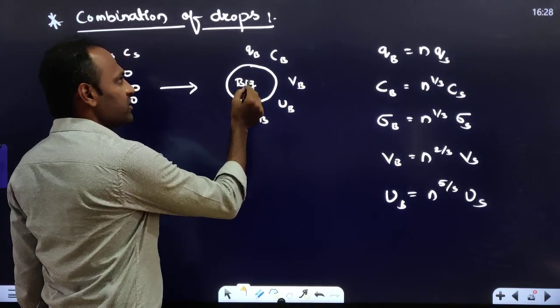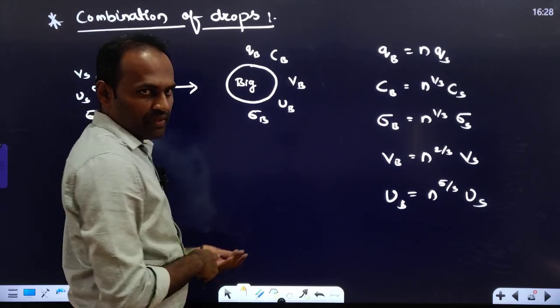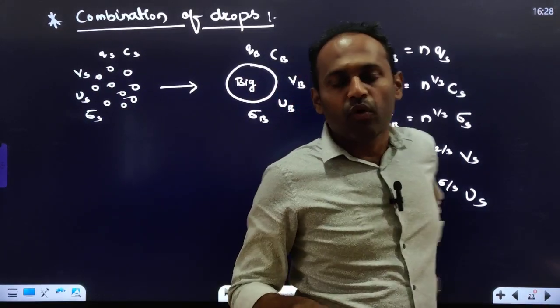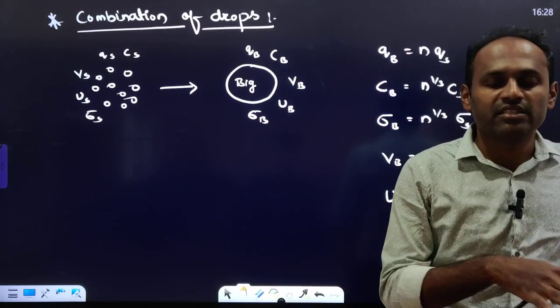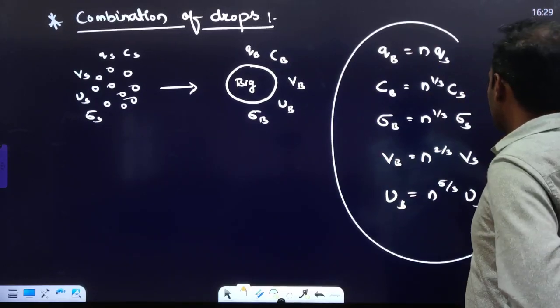The charge of this big drop is QB, capacitance is CB, voltage VB, energy UB, and charge density sigma B. They will tell you that these many drops are given. If you combine them, what will be the charge of the big drop or the charge of the small drop? Charge density, energy, capacitance, they will ask you. So for that, you have to remember these formulas.